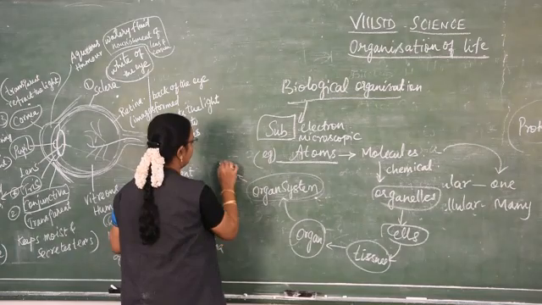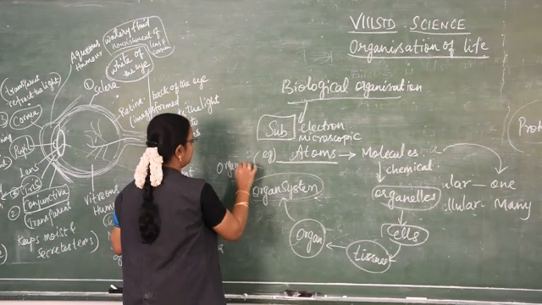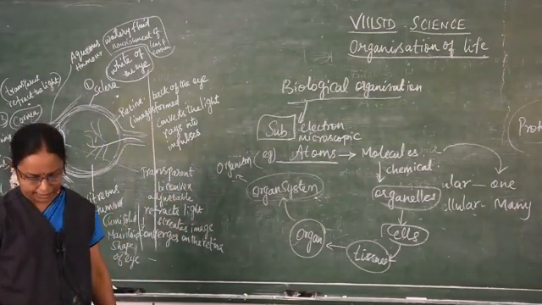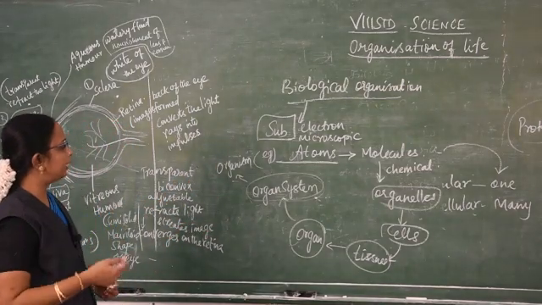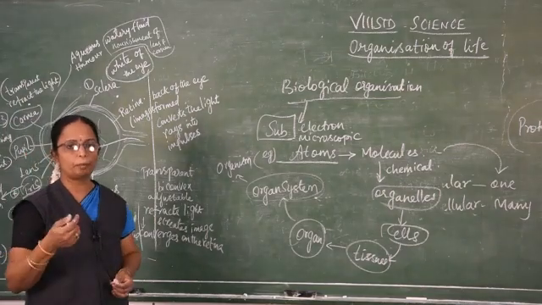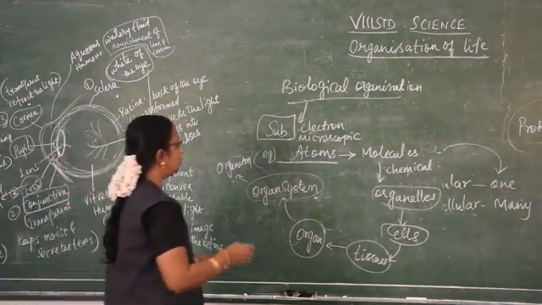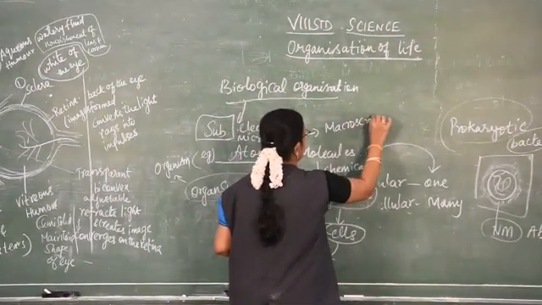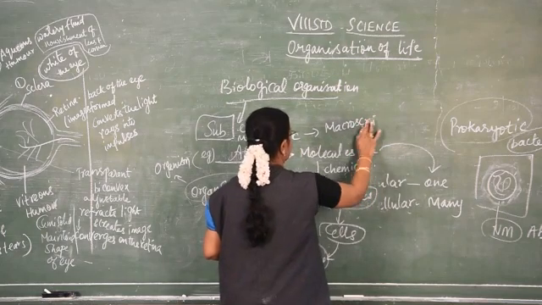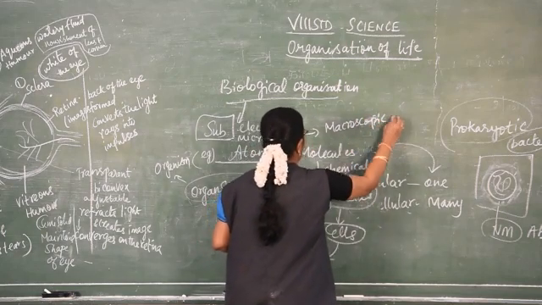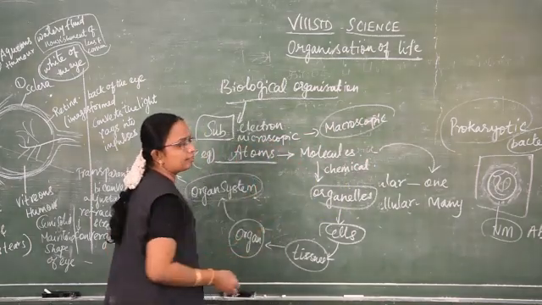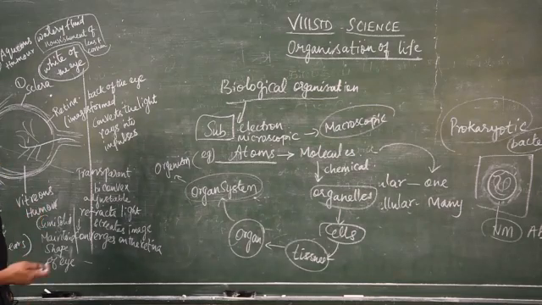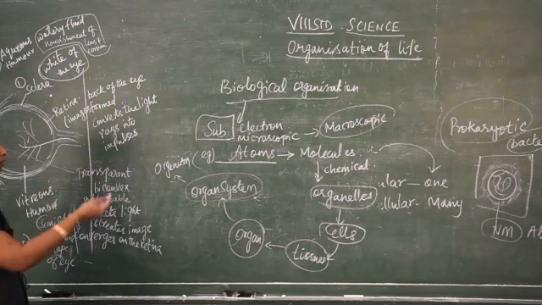So, organ systems, what do they form? They form the organism. So, like this, the biological organization is there. It starts with the sub-electron microscopic, sub-microscopic particles, and ends with the macroscopic organism. The macroscopic organism can be seen with our naked eye. For example, a human being, or we can see a huge elephant with the help of the naked eye.